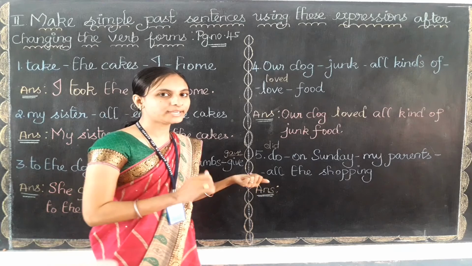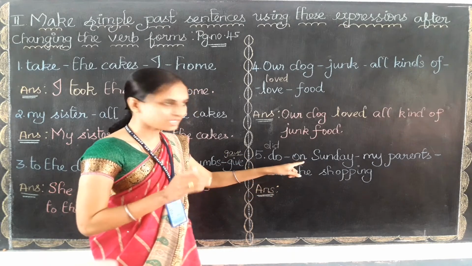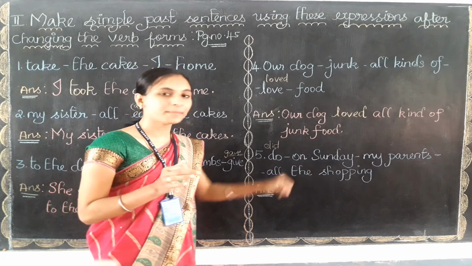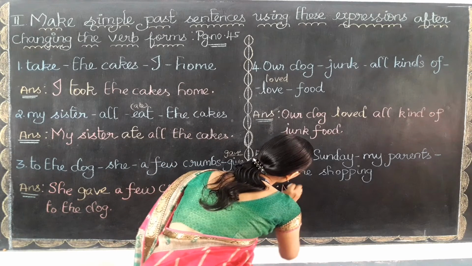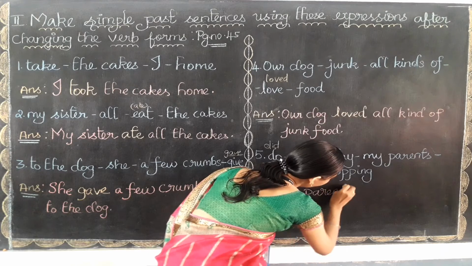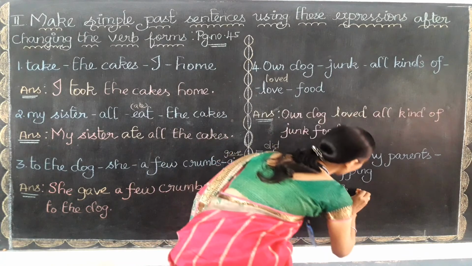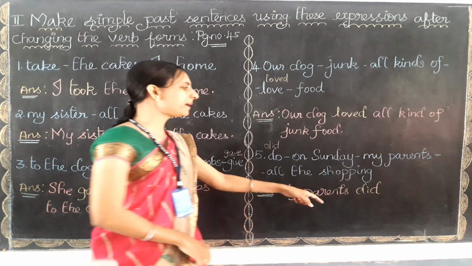Now what we need to find? The subject. What is the subject here? Okay, on Sunday, no. My parents, all the shopping? Yes. My parents is the subject here. So let me write my parents first. My parents. And what I need to write? Yes, I need to write did. That is the verb. My parents did.